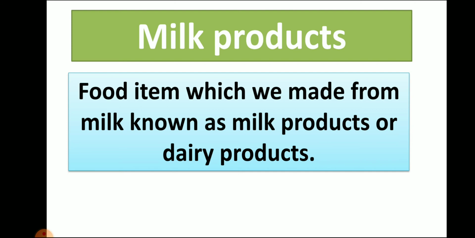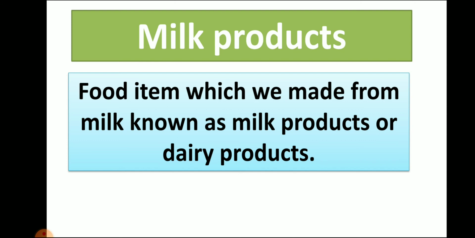So we call them Amul dairy or any other dairy, right? So it means the products which we get from dairy, we call dairy products also. So things which we make from milk are known as milk products.